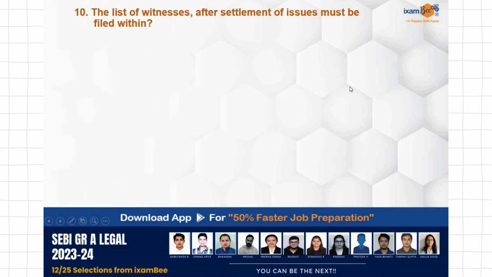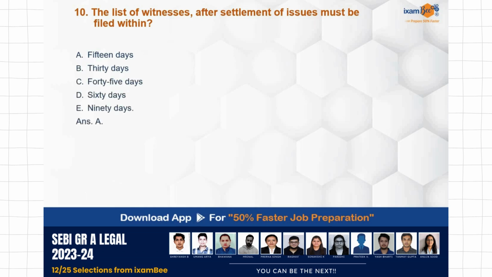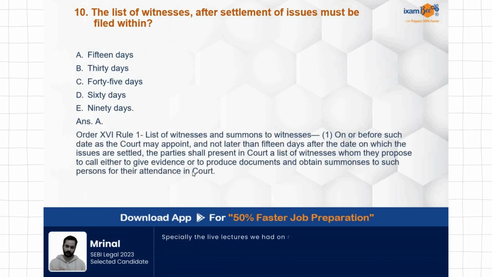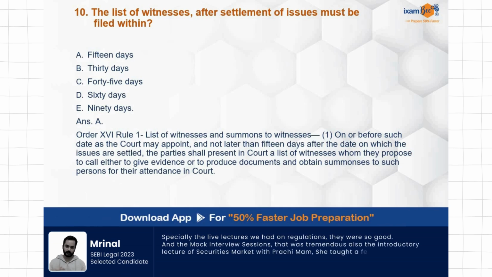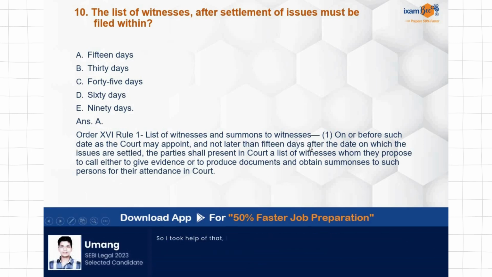The list of witnesses after settlement of issues must be filed within 15 days, 30 days, 45 days, 60 days, or 90 days. Correct answer is A, 15 days. Order 16, Rule 1 deals with this: the list of witnesses, and summons need to be issued to the witnesses. After settlement of issues, it is settled that the list should be filed within 15 days. This period is mentioned here.